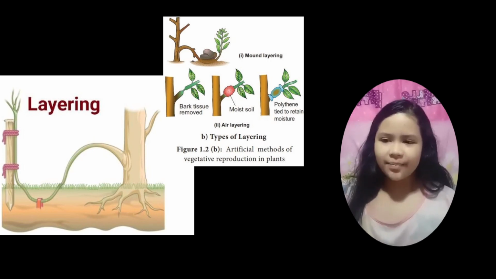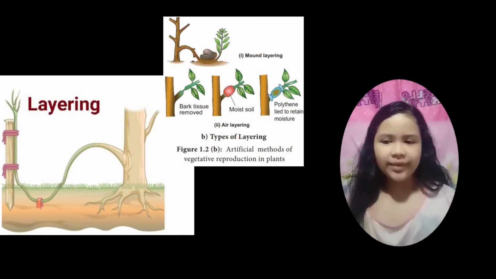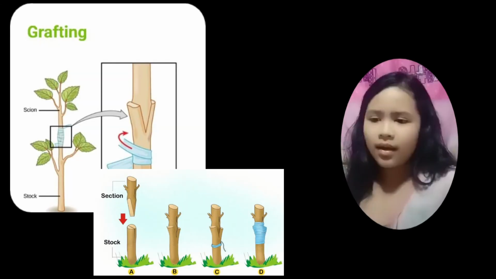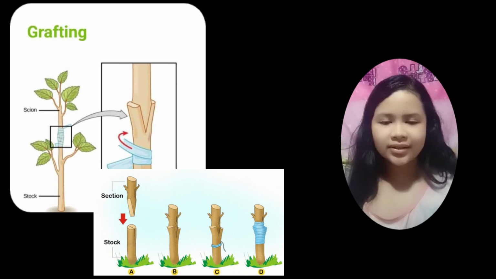Layering is a means of plant propagation in which a portion of an above ground stem grows roots while still attached to the parent plant and is then detached as an independent plant. Grafting is an artificial method of asexual reproduction used to produce plants combining favorable stem characteristics and favorable root characteristics.